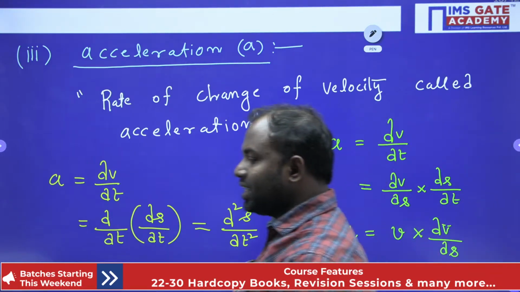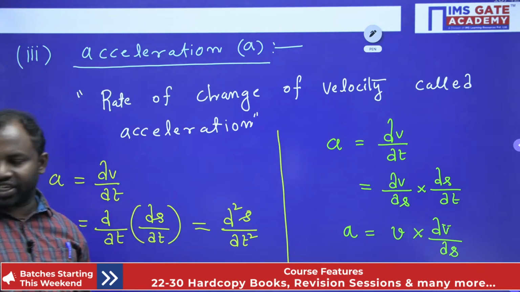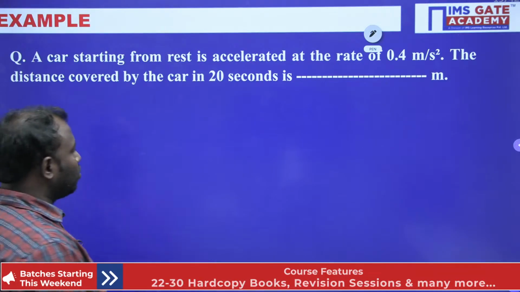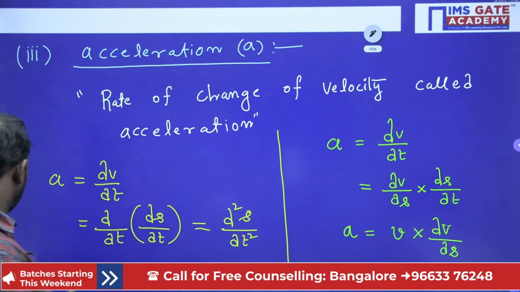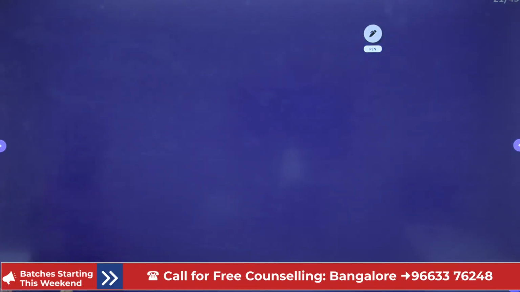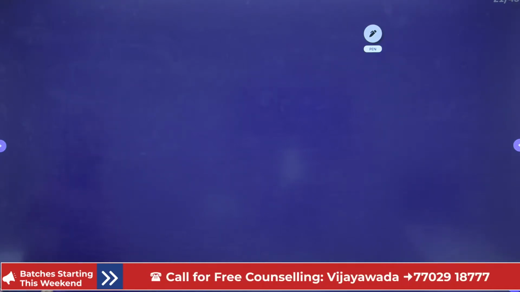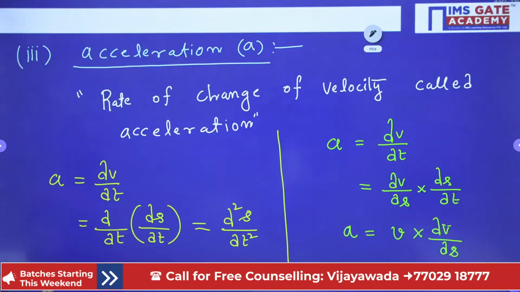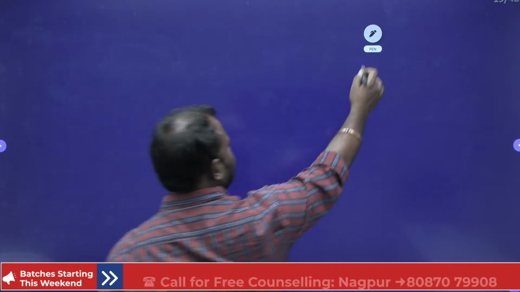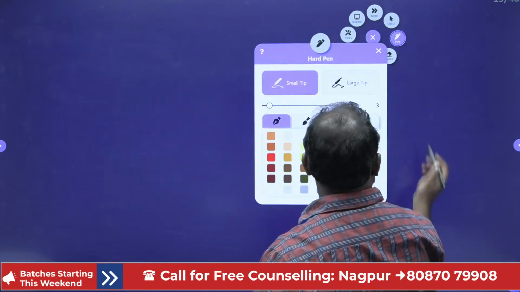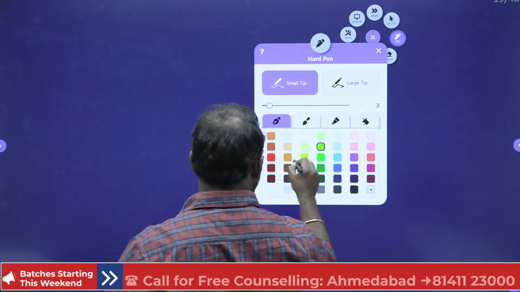Next our concept is uniform acceleration motion. We call it UAM, uniform acceleration motion.